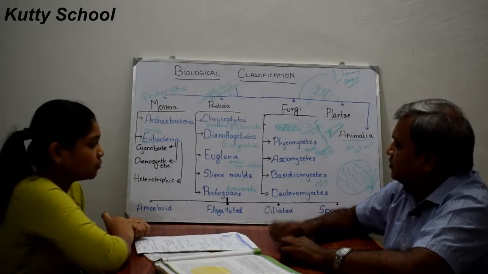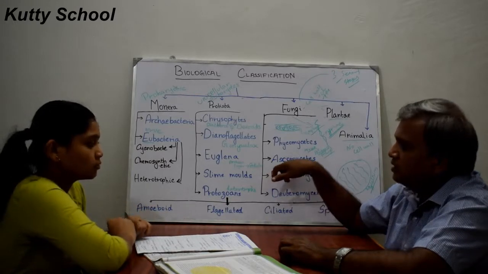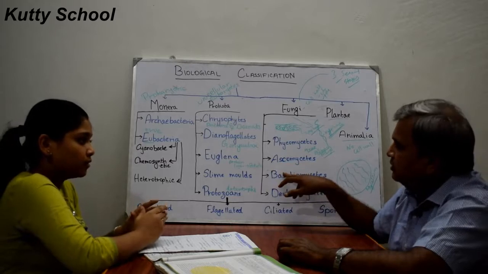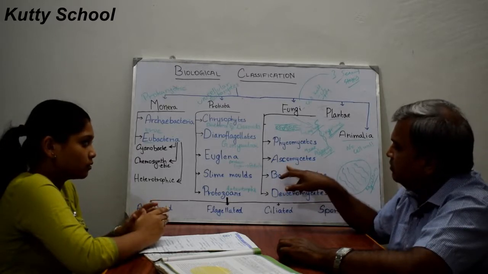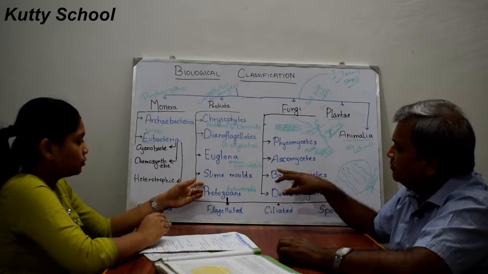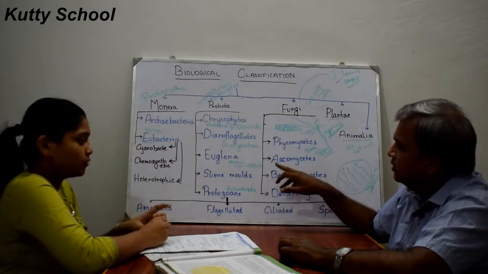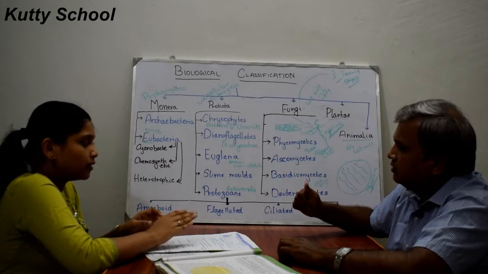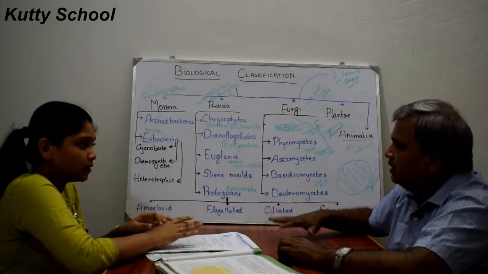Of ascomycetes, there are three types available. Saprophytic, which we have also discussed in slime molds. Saprophytic means it gets its energy by decay.